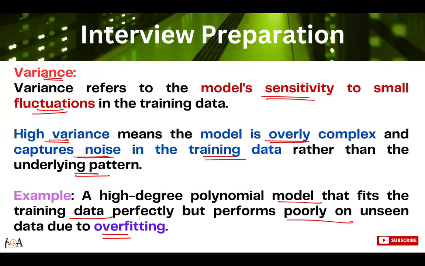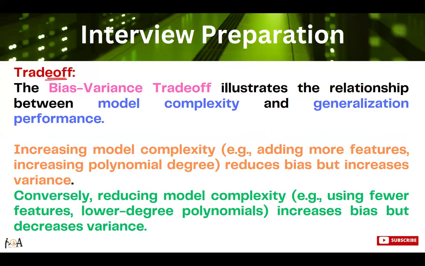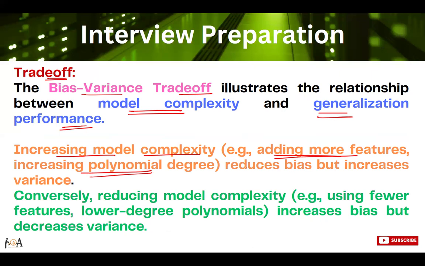So variance is model sensitivity, right? That is how our model senses the data. If the model is overly complex, it will capture other details, noise in the data also, which is not required, right? And the trade-off. Basically the bias-variance trade-off illustrates the relationship between model complexity and generalization performance. If we increase the model's complexity, meaning we add more features or increase the polynomial degree, what will it give? It will reduce bias.